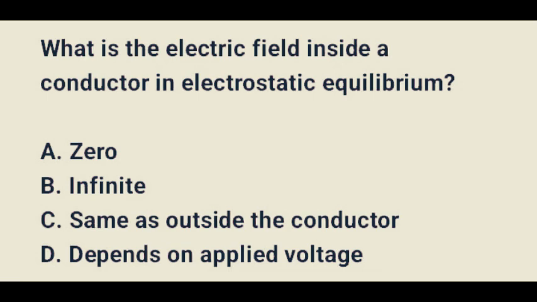The electric field inside the conductor in electrostatic equilibrium is 0. In electrostatic equilibrium, free charges in a conductor rearrange themselves instantly to cancel any external electric field. As a result, the net electric field inside a conductor is zero, and the surface becomes an equipotential. Any excess charge resides only on the outer surface.